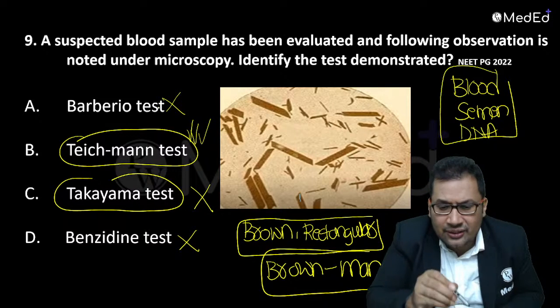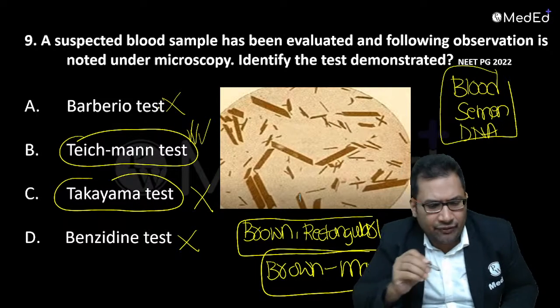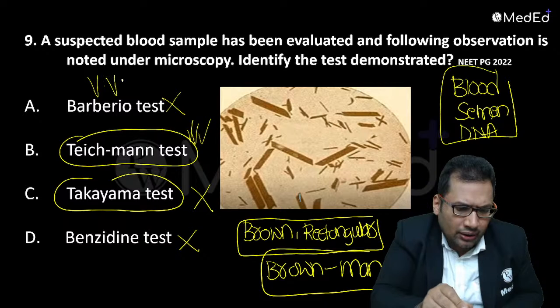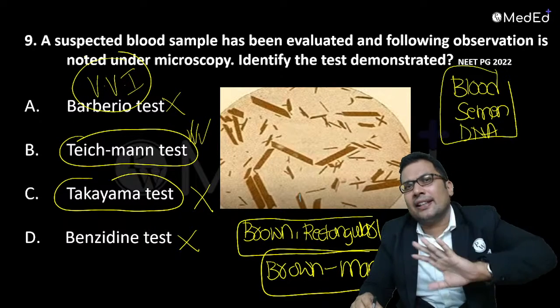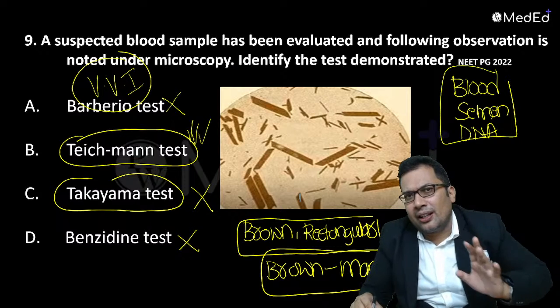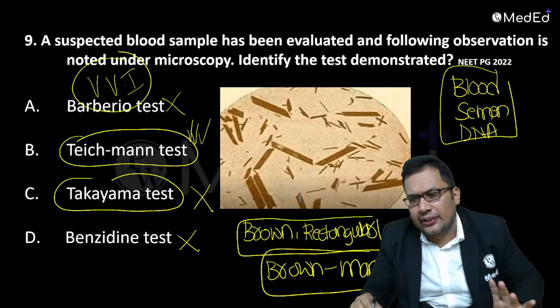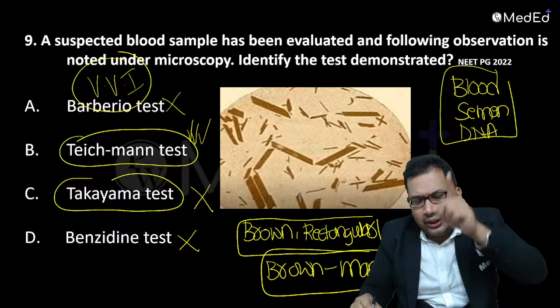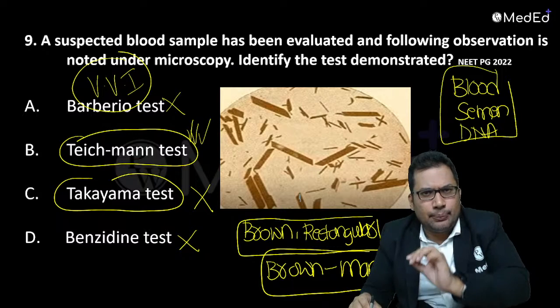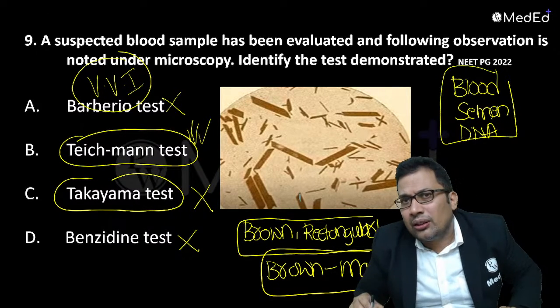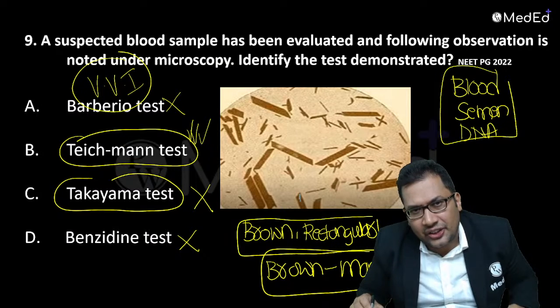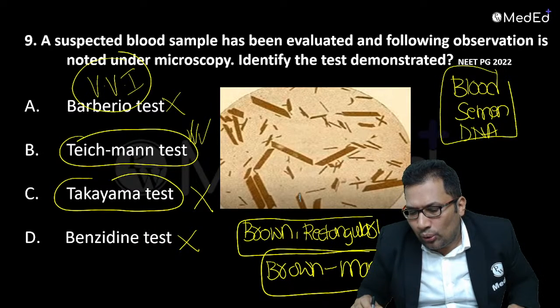The Barberio test is a test for seminal stain. Very frequently asked, very, very important. Barberio test and Florence test are confirmatory tests. For seminal stain, go through it for at least 5 to 10 minutes, and around 10 minutes for blood stain. So here the answer is the Teichmann test, that is brown.